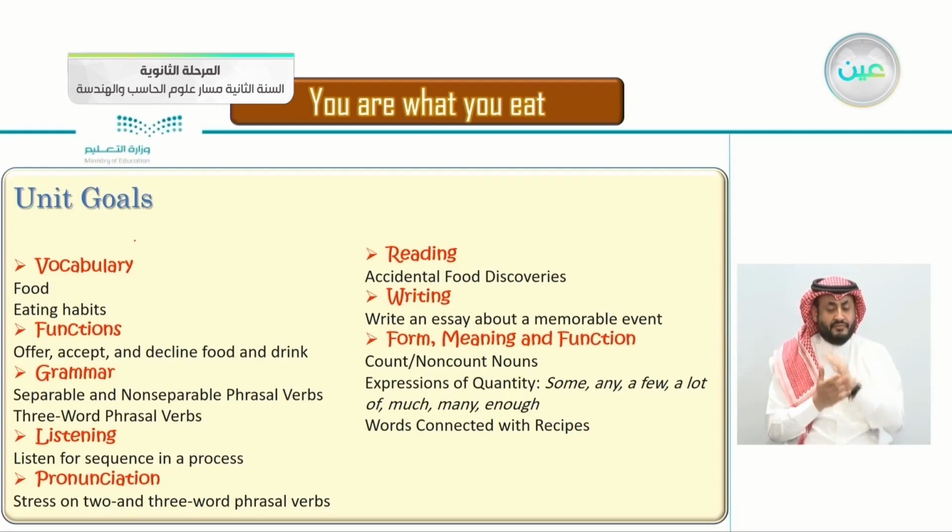Reading: accidental food discoveries. This is interesting here. Writing: write an essay about a memorable event. For meaning and function: count and non-count nouns, expressions of quantity: some, any, a few, a lot of, much, many, enough. Words connected with recipes. So all of this we'll be learning in this unit.